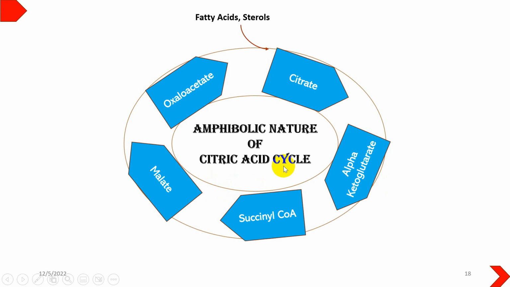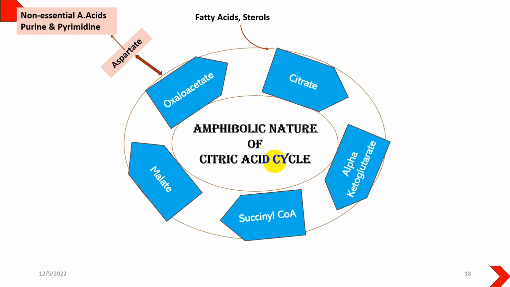Now come to the amphibolic nature of the citric acid cycle. We already mentioned that the citric acid cycle is not a closed circle cycle, but it has synthetic as well as degradative effects. It has an anabolic as well as a catabolic pathway. In the citric acid cycle, oxaloacetate is converted into aspartate with a transamination reaction, and that aspartate is converted into a non-essential amino acid and also gives you purine and pyrimidine at the time of their demand.